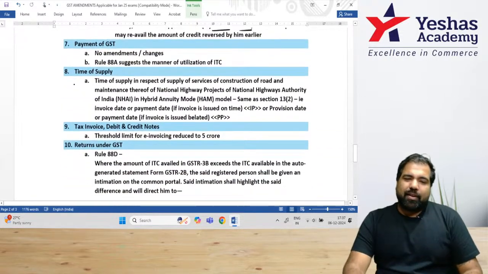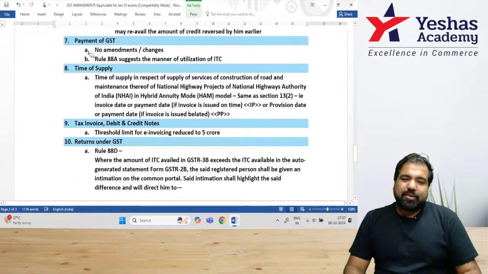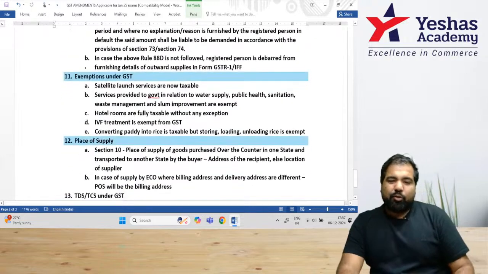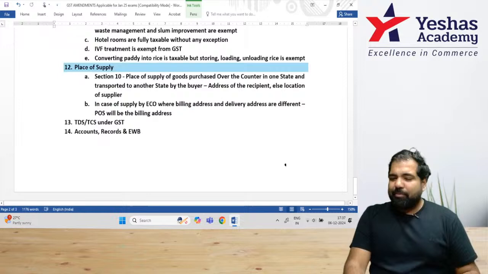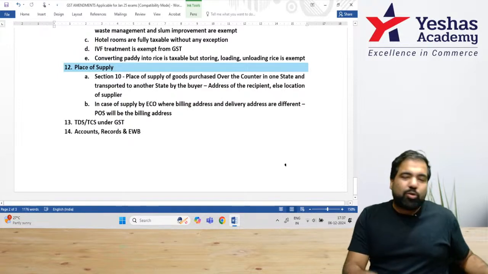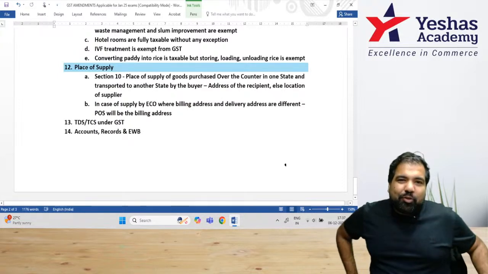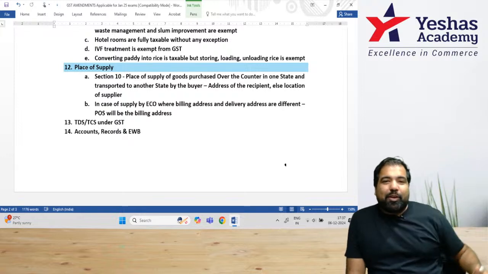Next, we are moving to chapter number 7. Chapters 7, 8, 9, 10 are remaining, then 11, 12. So all these are remaining, but in terms of pages, only 1 page remaining, guys. Actually, the amendments are just 3 pages. Did you know ICAI has put them in 45 pages?